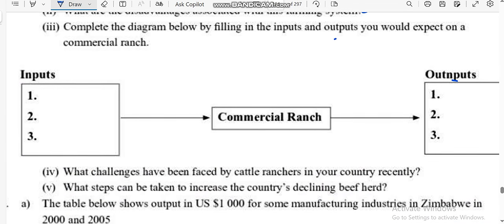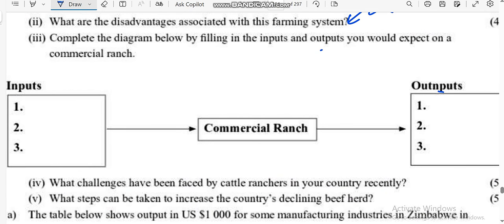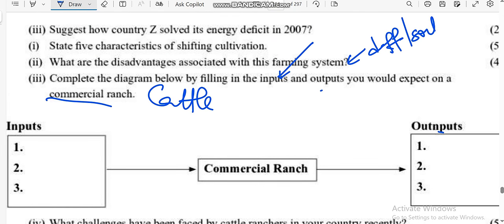Complete the diagram below by filling in the inputs and outputs you would expect on a commercial range. Inputs are the things needed to start agriculture. Outputs are the products that you are going to obtain after agriculture.